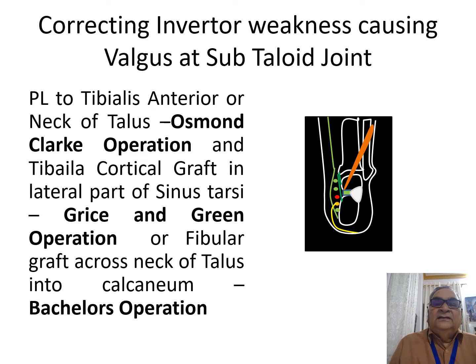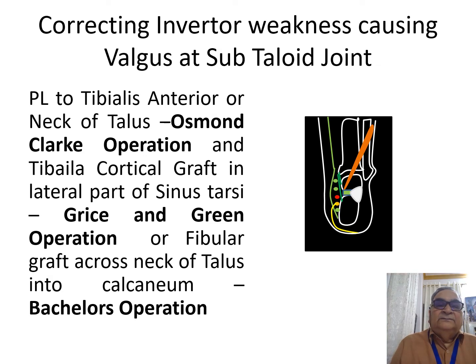Then supposing you are trying to restore the inverter weakness. So you use a peroneus longus to the neck of the first metatarsal or the tibialis anterior, and you always combine it with a tibial cortical graft in the lateral part of the sinus tarsi.